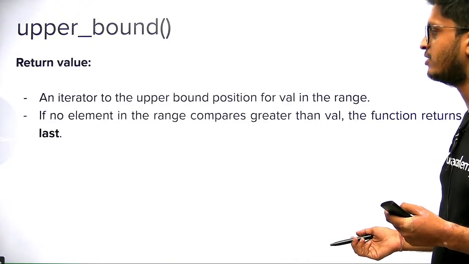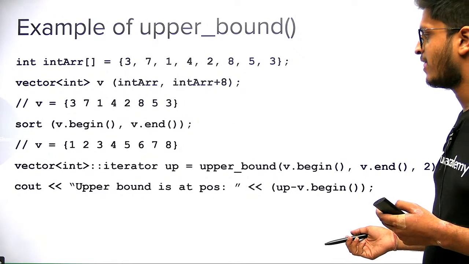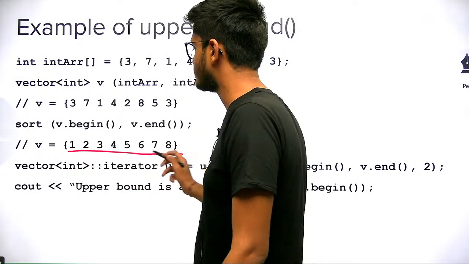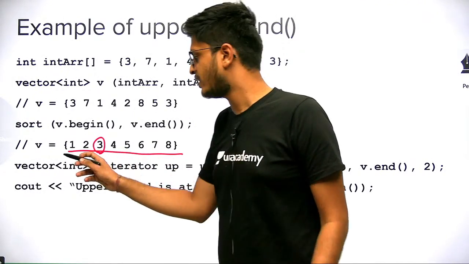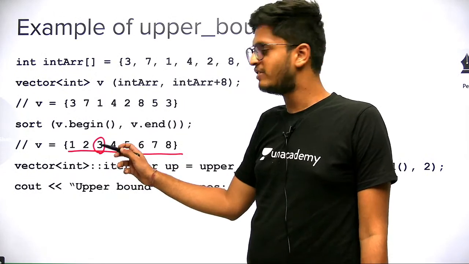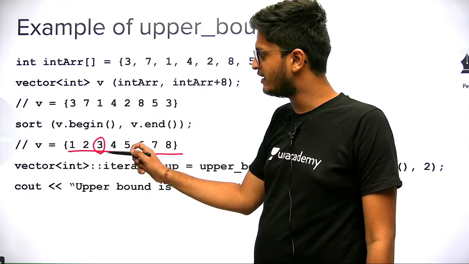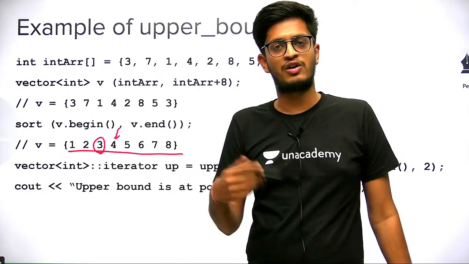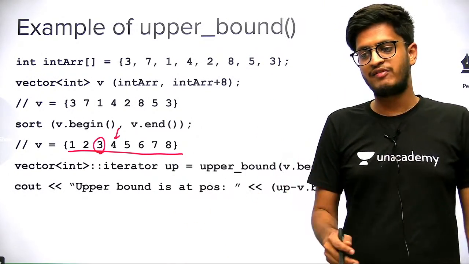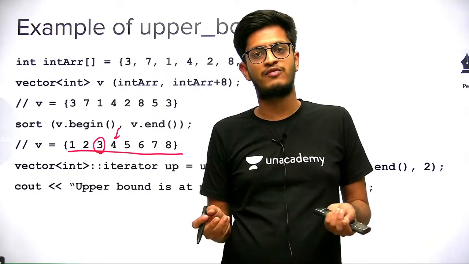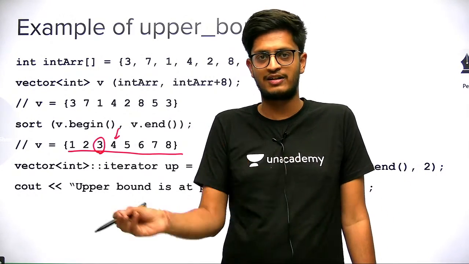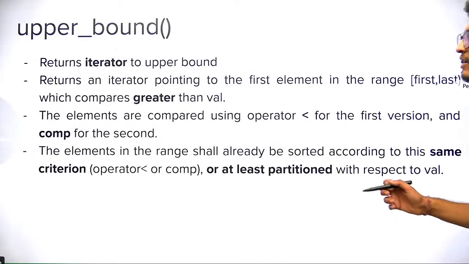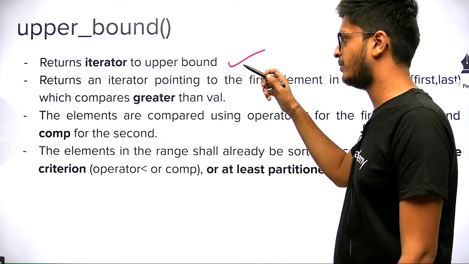So what is upper bound? In this vector, if we are searching for 3, it will return an iterator to this position. A value greater than it, that is called the upper bound. Any value strictly greater than the value you are searching for, not equal.